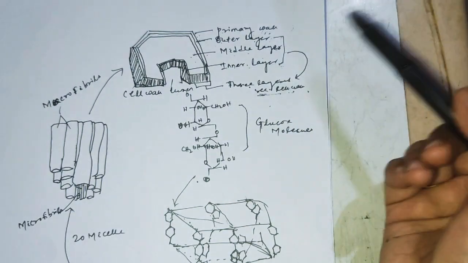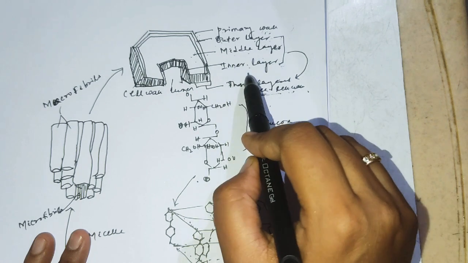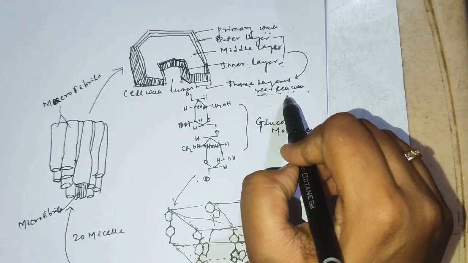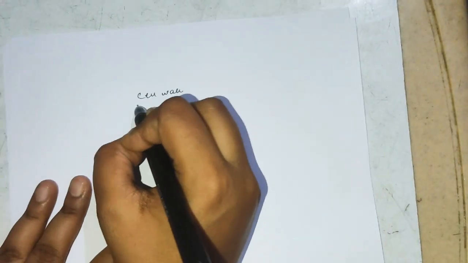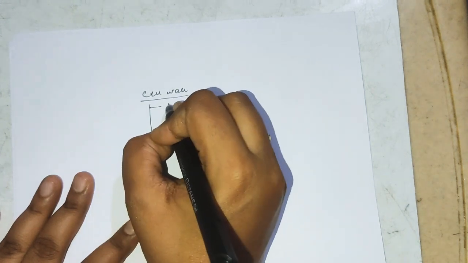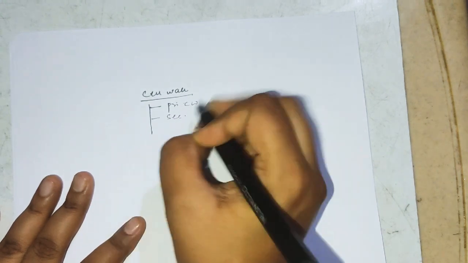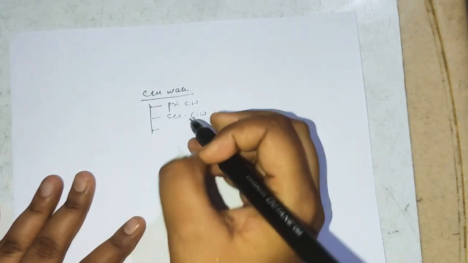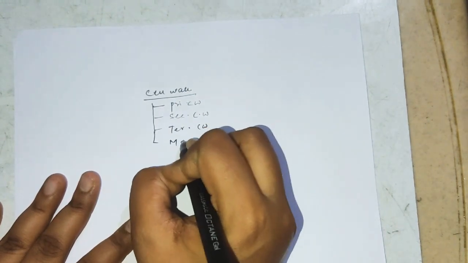Here you see some layers: outer layer, middle layer and inner layer. These 3 layers are layers of the secondary cell wall. So, coming back to the cell wall, it is made up of 4 layers. The first layer is the primary cell wall, the second is the secondary cell wall, the third one is the tertiary cell wall, and the fourth one is the middle lamella.